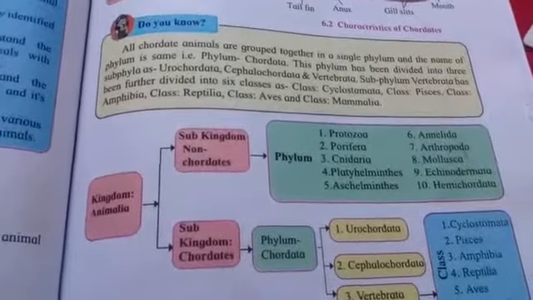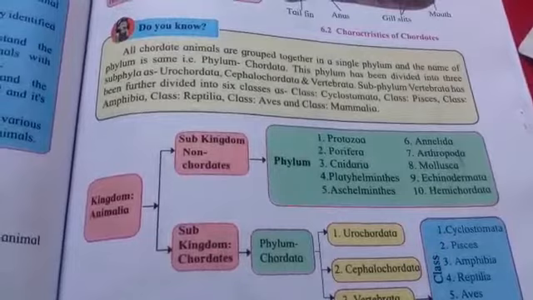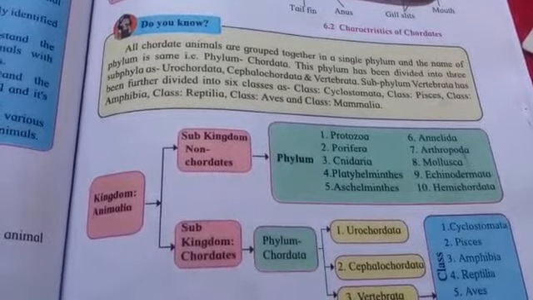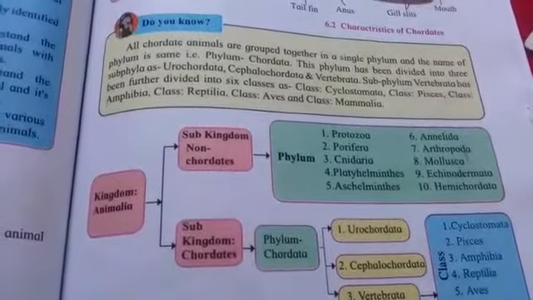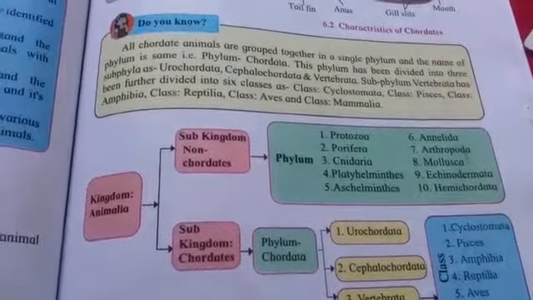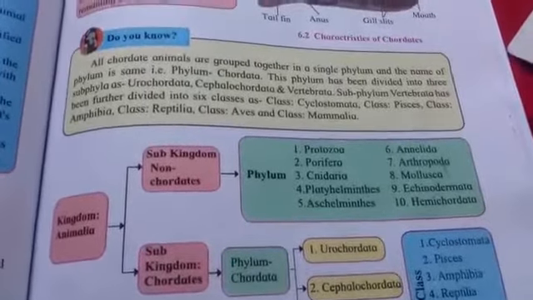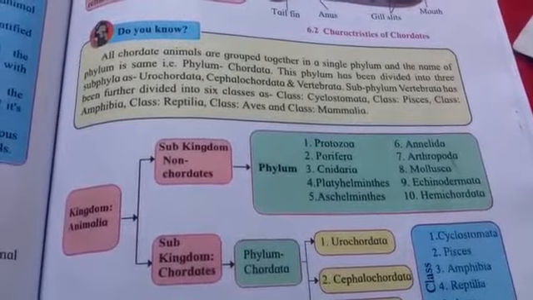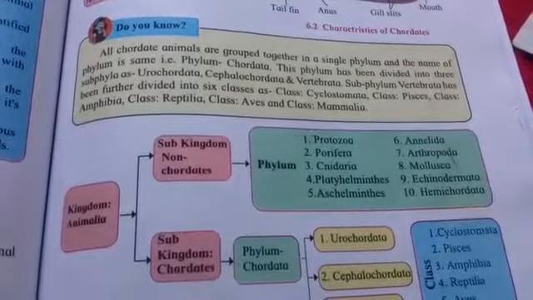Then in Cephalochordata, notochord will be present from head to tail region, right from the larval stage till the adult stage. So this is the characteristic of Cephalochordata. And in Vertebrata, notochord will be replaced by vertebral column. Now this vertebral column surrounds the spinal cord.